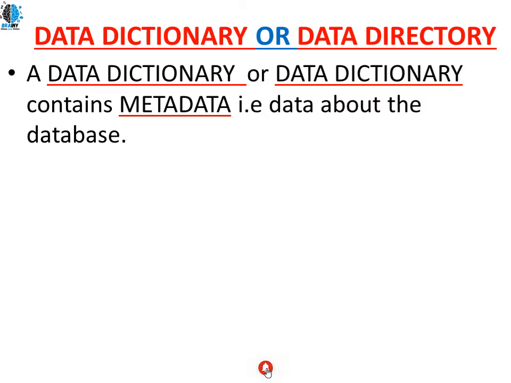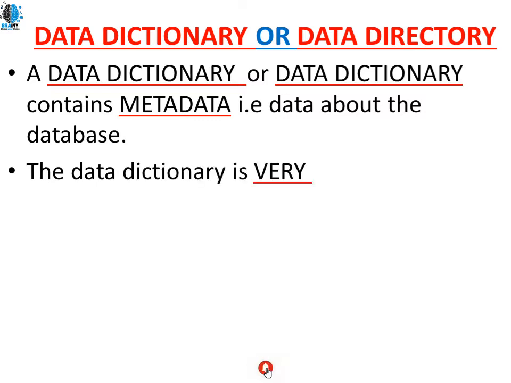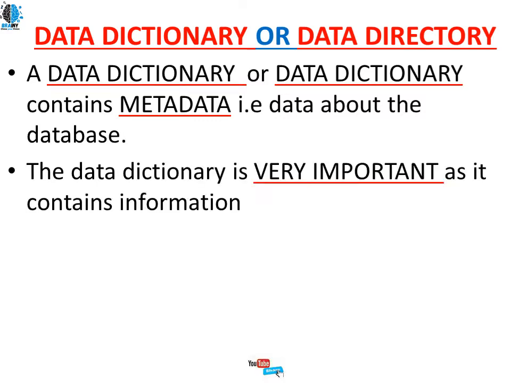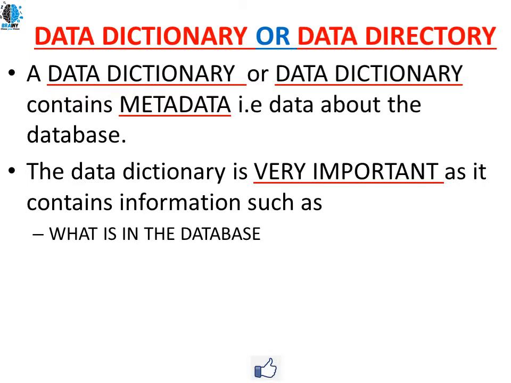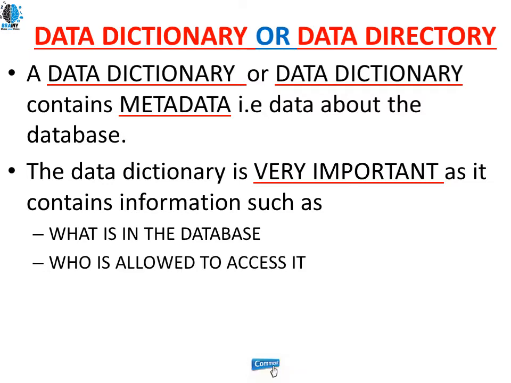The data dictionary is very important as it contains information such as what is in the database, what the database is actually about, and who is allowed to access a particular database or table. In the database of any organization, we will have different types of tables, and each table belongs to a different department.